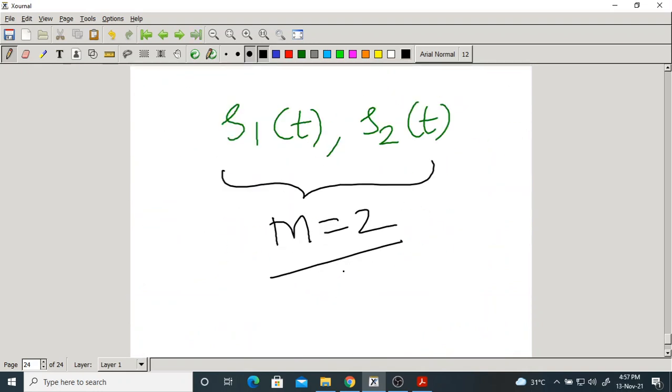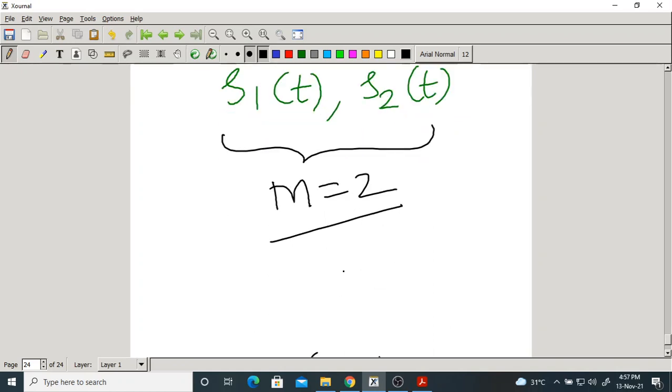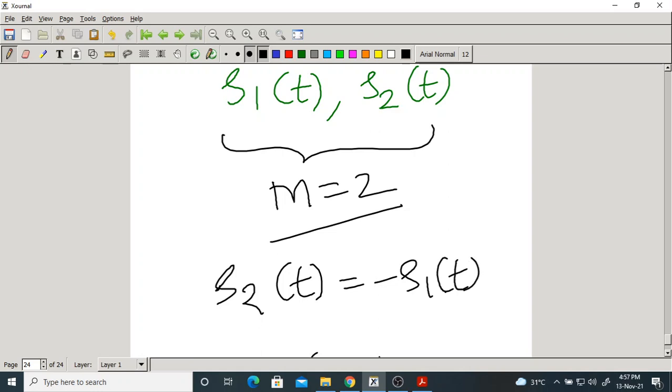We have a set of 2 energy signals. Are they independent? No. Why? Because they are not linearly independent. S2 of t can be written as minus S1 of t. Obviously, they depend on each other. Only one is independent, the other is dependent.